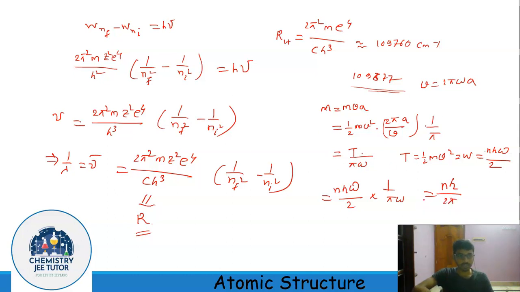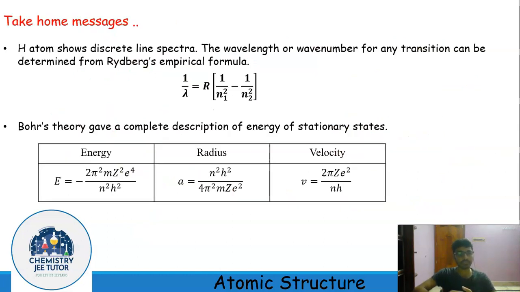Here comes the quantization of angular momentum, which is often used as a postulate of Bohr theory, but it really is not. So what is the take home message from this class? What we have learned in this class is that hydrogen atom shows discrete line spectra, and the wavelength or wave number for any transition can be determined from Rydberg's formula, which is 1 by lambda equal to R into 1 upon n1 square minus 1 upon n2 square. And we have learned about Bohr's theory. Please remember that the quantization of angular momentum is not a postulate of Bohr theory. That is just a consequence of Bohr theory.